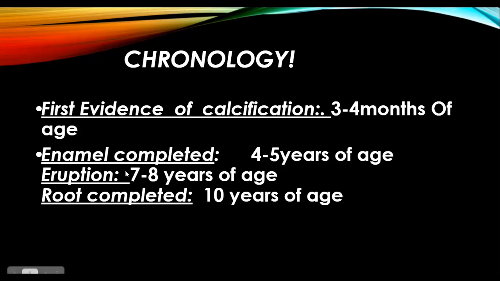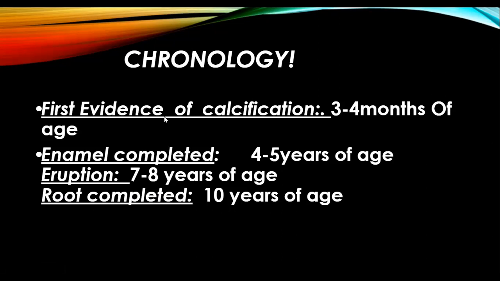Then its eruption is at the age of 7 to 8 years approximately. When the child is 7 to 8 years of age, there would be a maxillary central incisor present in his or her mouth, right? So, root completion will take place after the eruption, at the age of 10 years, right? Root completion would be after its eruption.